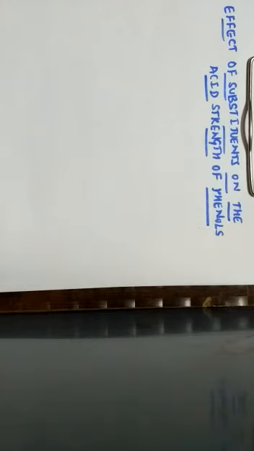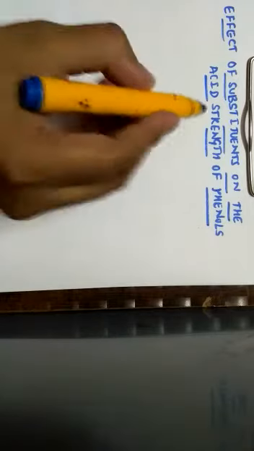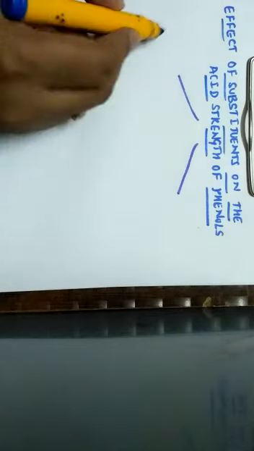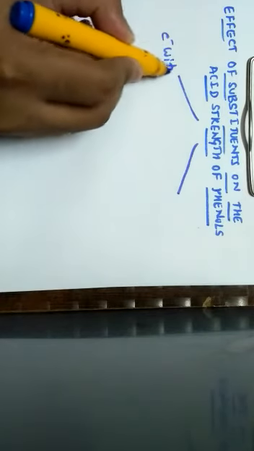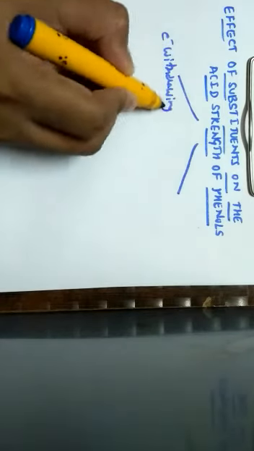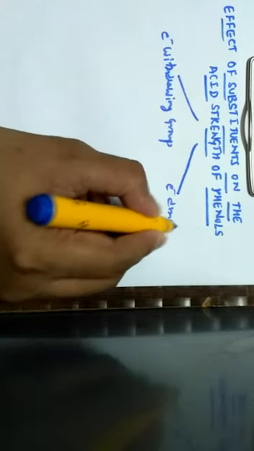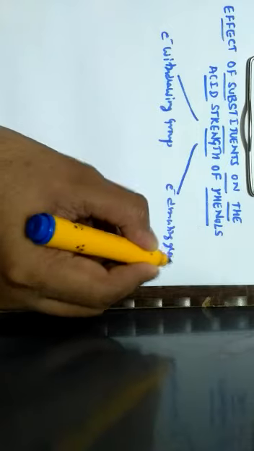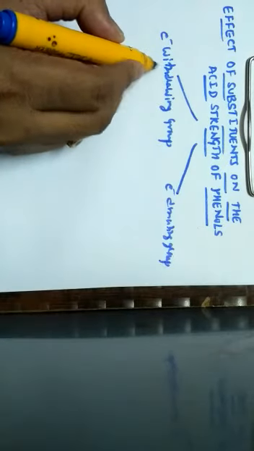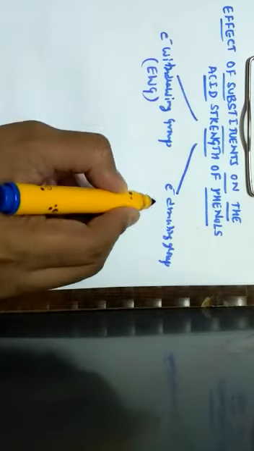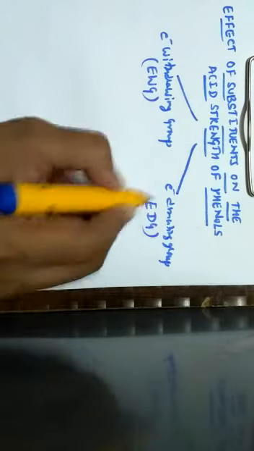So let us analyze the next concept, that is the effect of substituents on acidic strength of phenols. Here the effect of substituents on acidic strength of phenols can be studied under two different headings. One is electron withdrawing groups and the second one is electron donating groups. Electron withdrawing groups are referred to as EWG and electron donating groups are referred to as EDG.